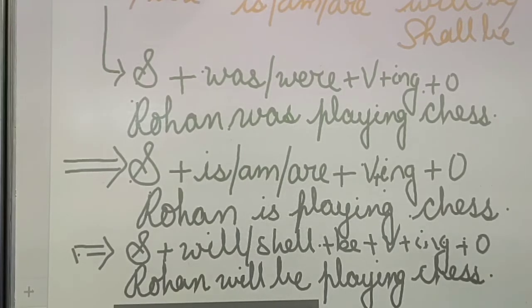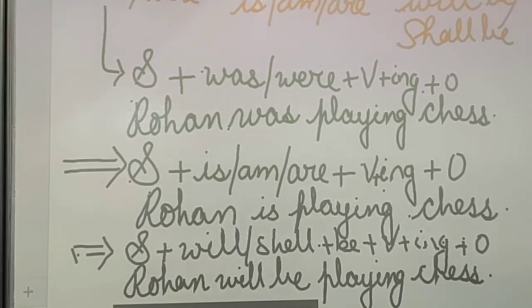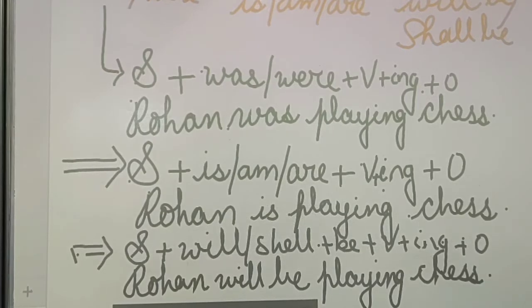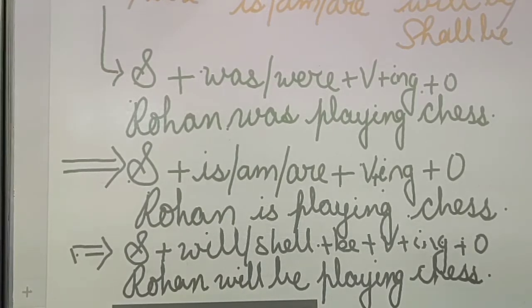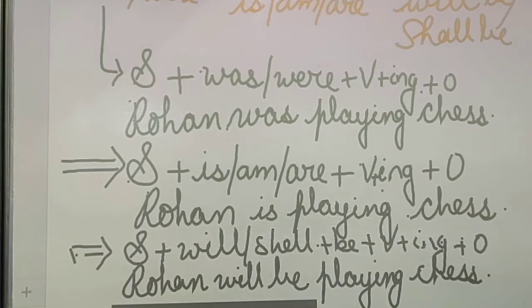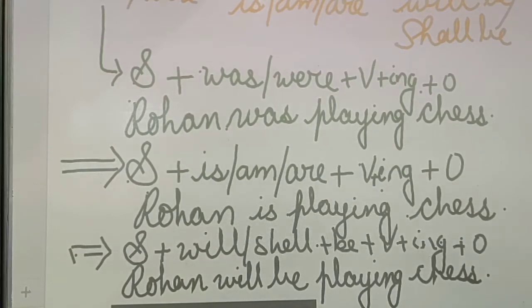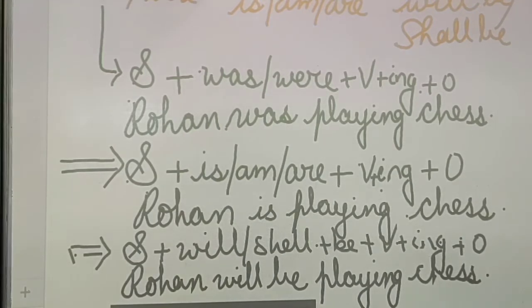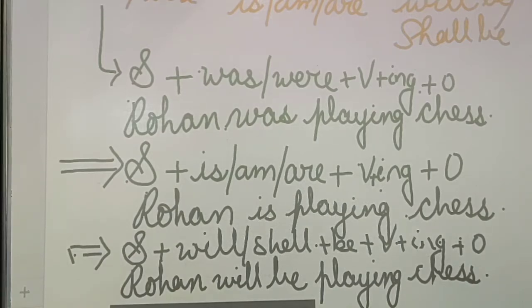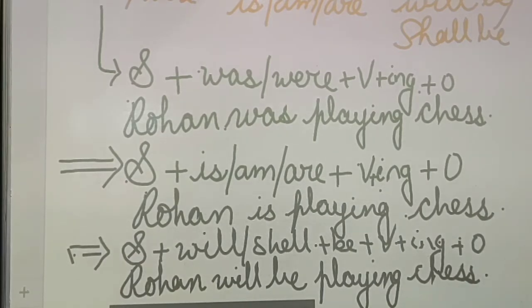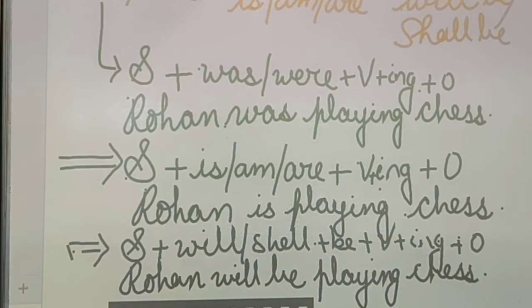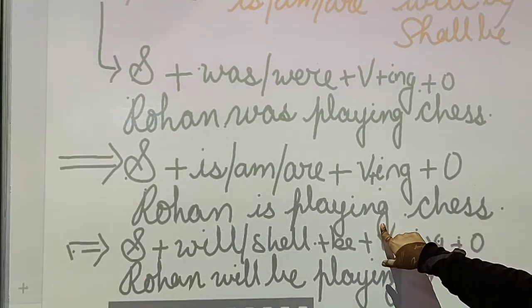Clear? Any doubt regarding this? You people can put it in your box so that I can clear your doubts. And now to make your things more clear, go through what the question is asking in tense. Always remember, don't put ing for everything.